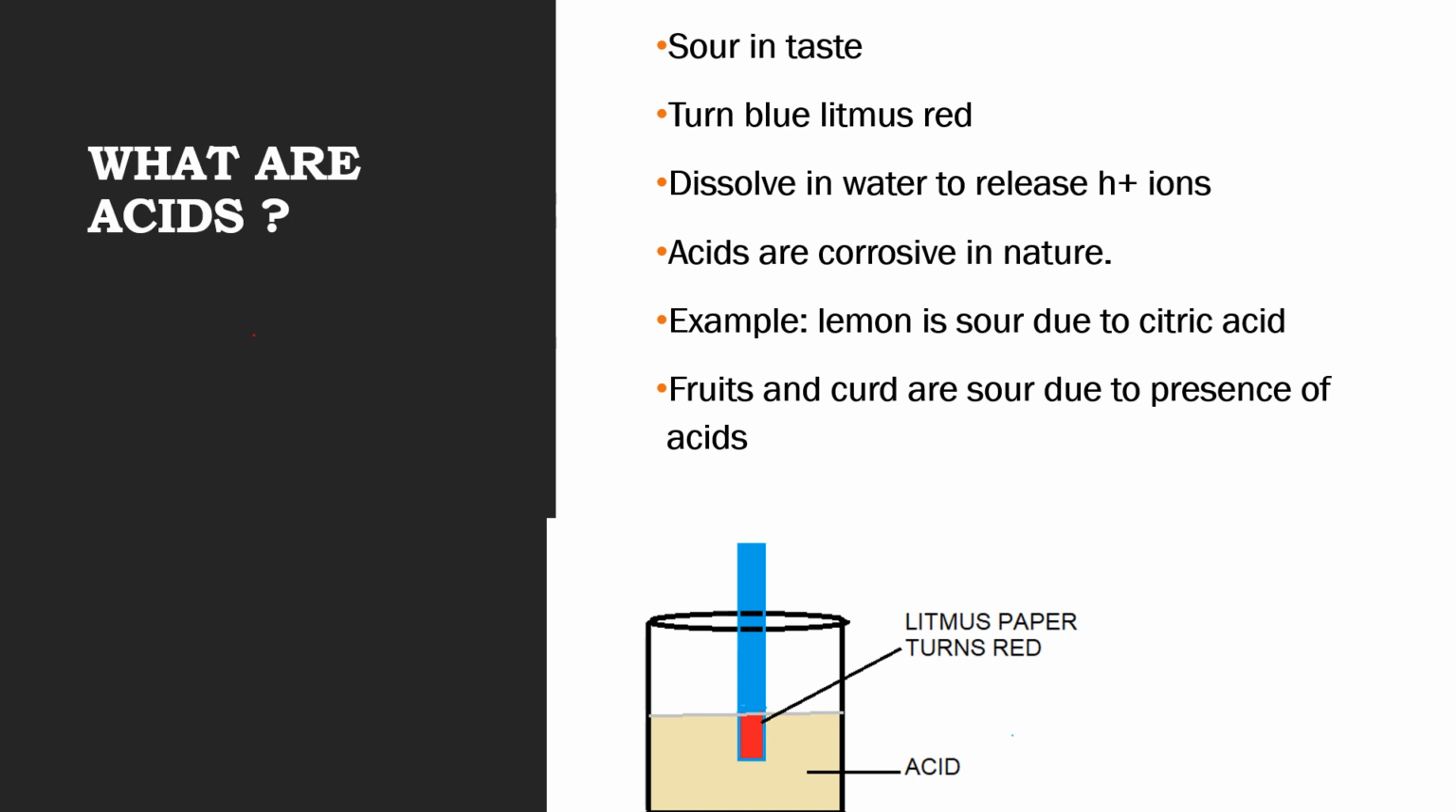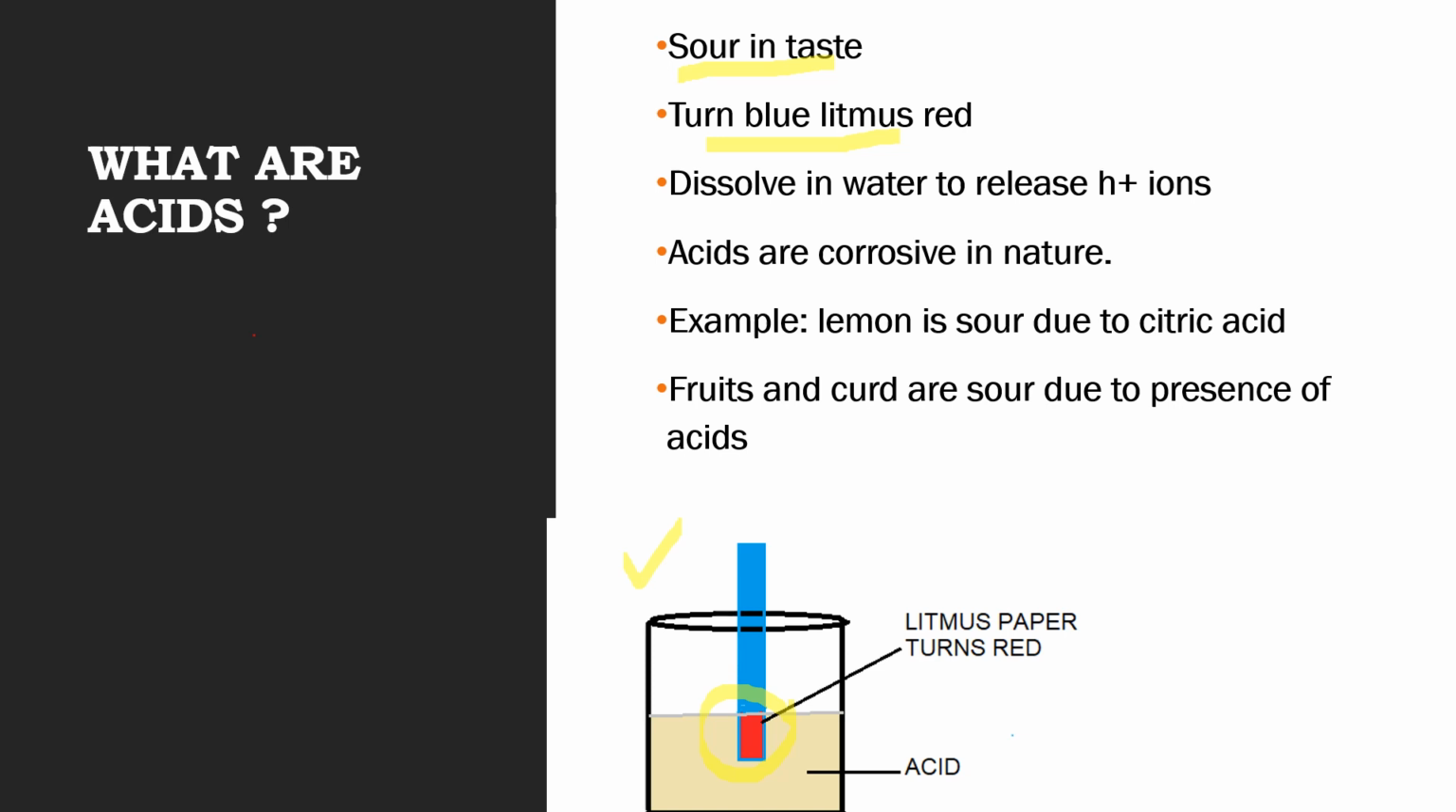On the basis of properties, we can say acids are any substance that is sour in taste and which turns blue litmus paper to red. In this figure you can see a blue litmus paper dipped in a solution of acid, and the litmus paper turns red in color, proving that the solution is an acid.